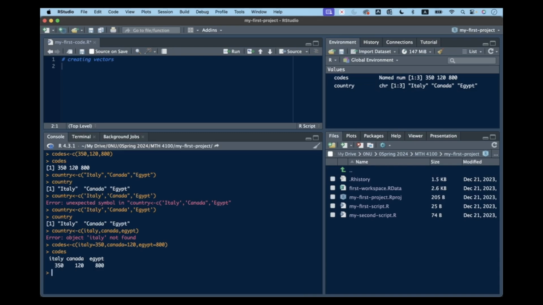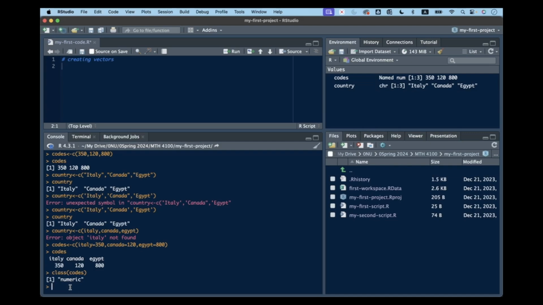Remember, these are just the names. The object codes is still a numeric vector. So check the class of codes. Someone's going to tell me, what about the codes we started with at the beginning? Yeah, we overwrote the previously defined codes. It's important. The first one we defined was codes 350, 120, 800. After that, it overwrote the first codes variable definition. So we have codes now, and these values have names, but codes is still a numeric vector.